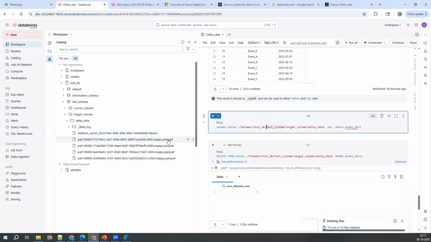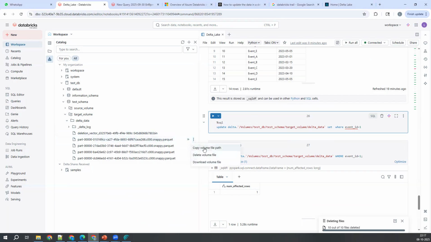You cannot read this file directly from this path. You download this file and put it in some other folder and try to read it. I tried it multiple times, even in real time. I was not able to read that. You don't need to do that, first of all. Out of curiosity, if you really want to know whether it has all the 14 records or not, you just try to download that.